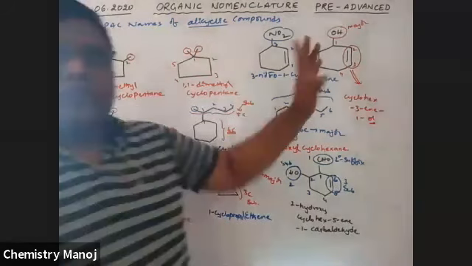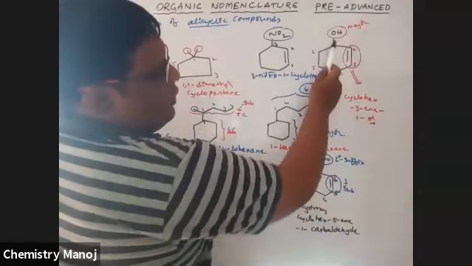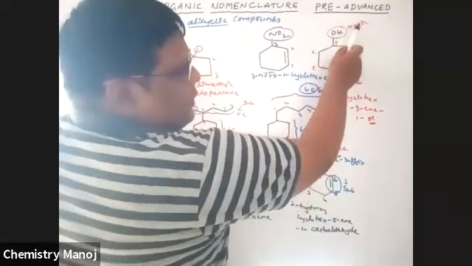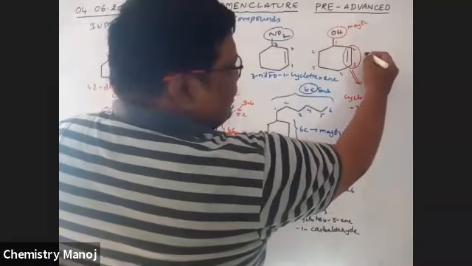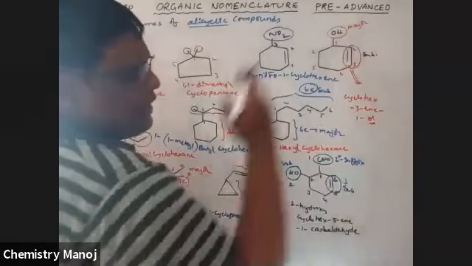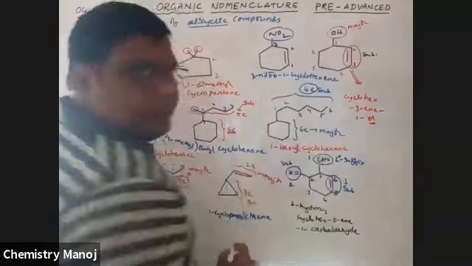Okay, fourth one, this one. See here, it is OH and it is double bonded. OH is the major group, automatically this is a substituent. But a double bond is not taken as a substituent, it is in the continuation chain. Therefore, the OH-bearing carbon should be the first carbon.